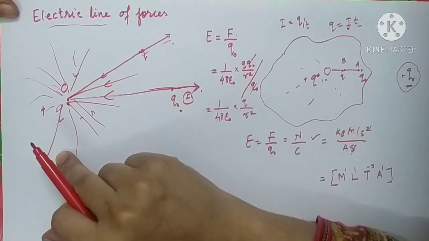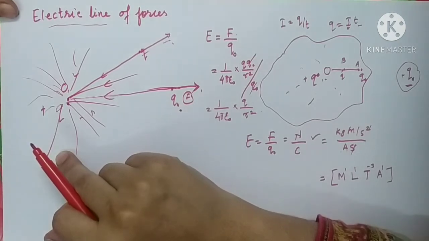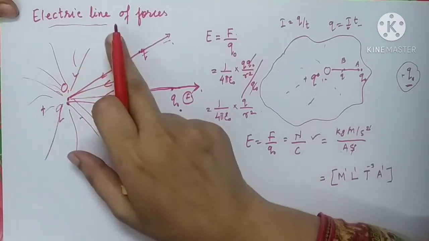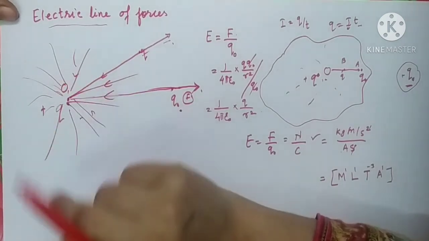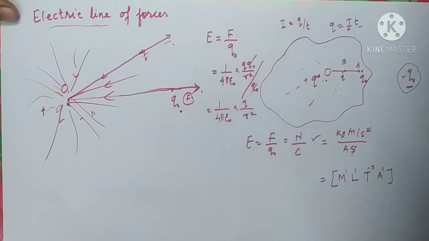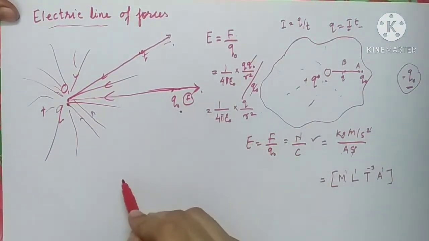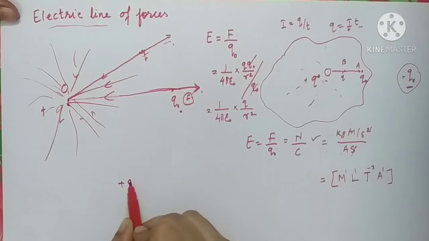An electric line of force and electric field intensity both are same. Electric field intensity and electric line of force both are having the same concept. So similarly, if you keep one charge, say plus q,